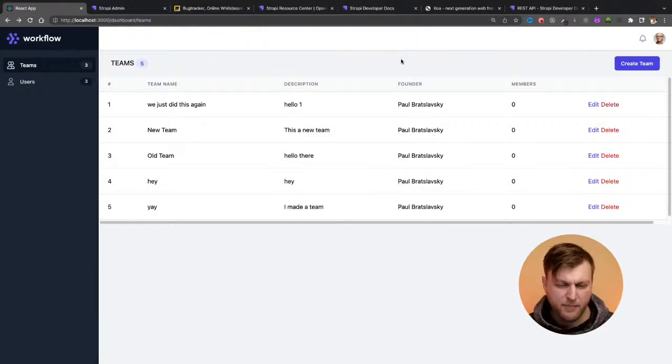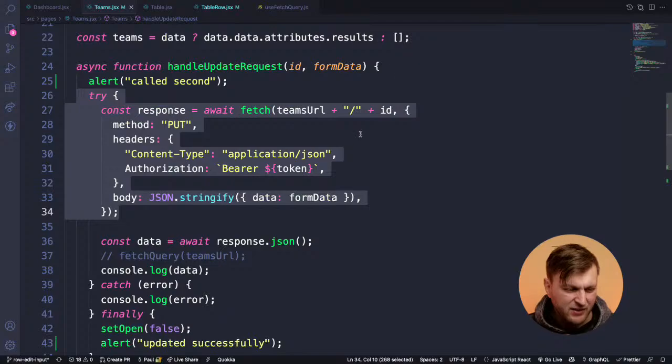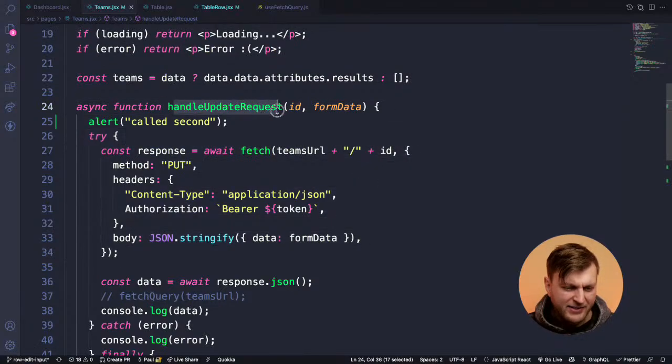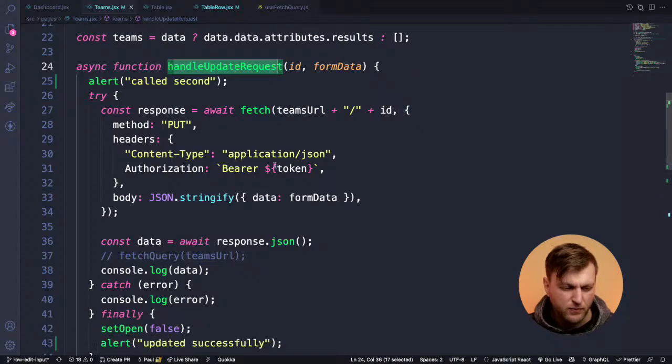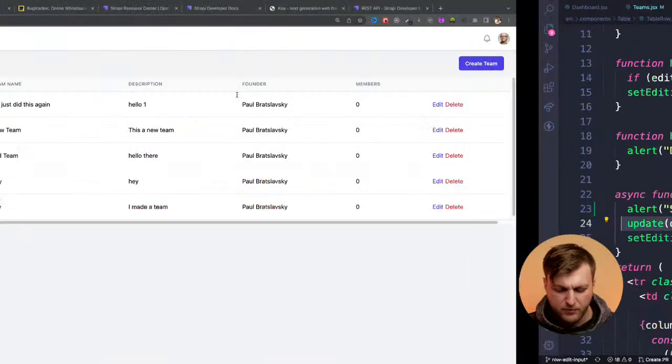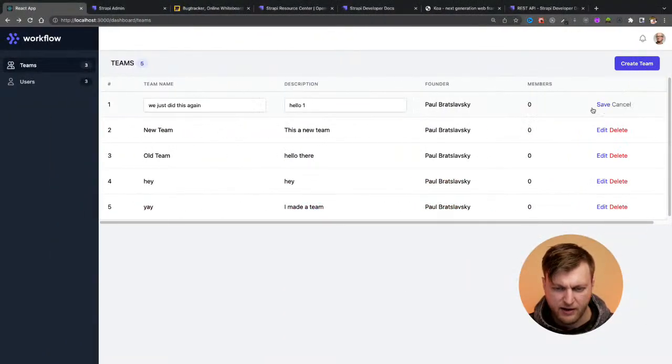So in the most basic sense, what we were doing is passing this function to our table. And the reason why it's to our table, because each table row, like if you could see here, we could have multiple edit items.